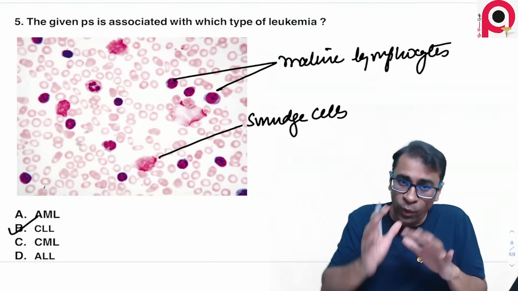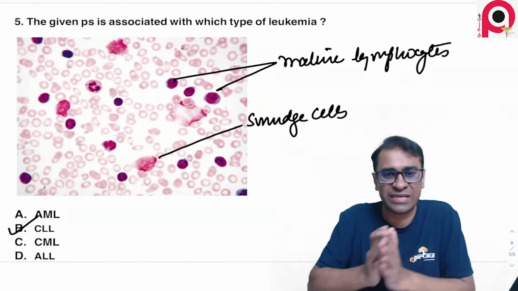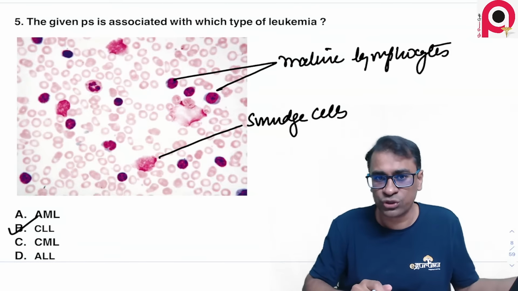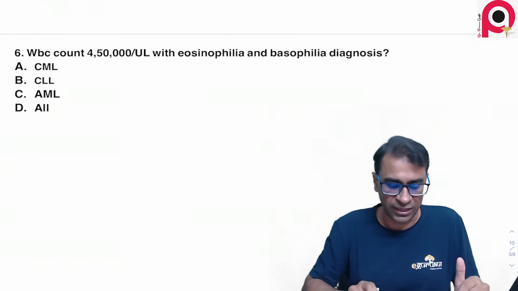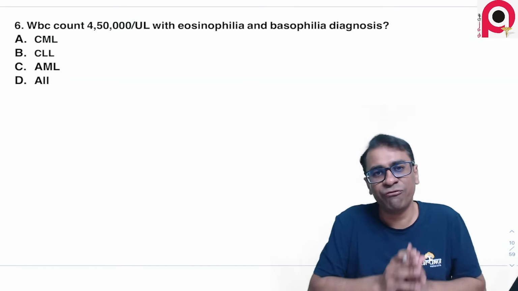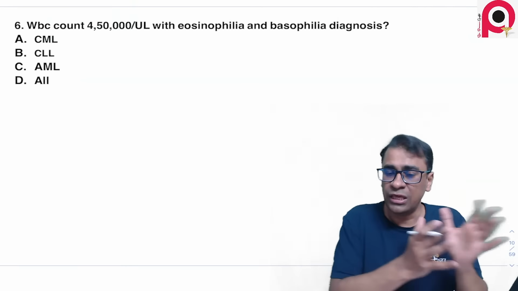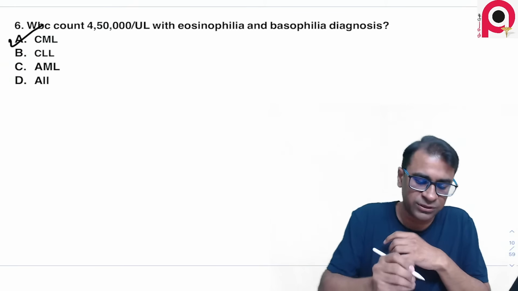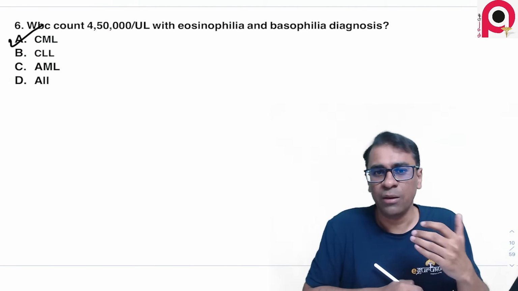Okay, one more question was given to you for CML. Please don't confuse this question with the other one. A white blood cell count of 4,50,000 was given, with eosinophilia and basophilia, and the diagnosis was asked. This answer surely becomes a case of CML, chronic myeloid leukemia.